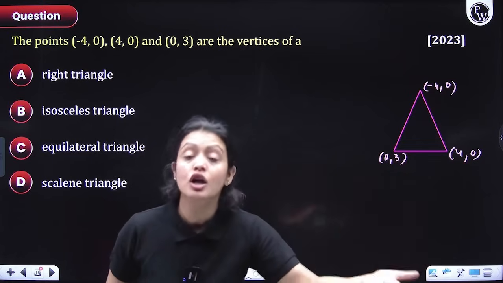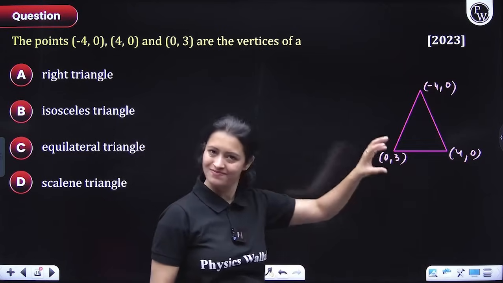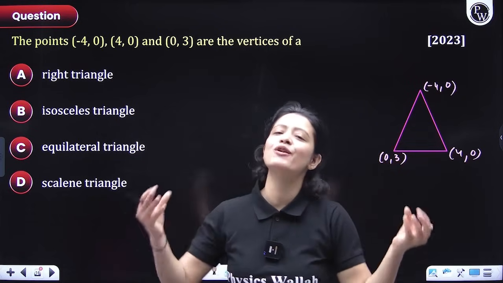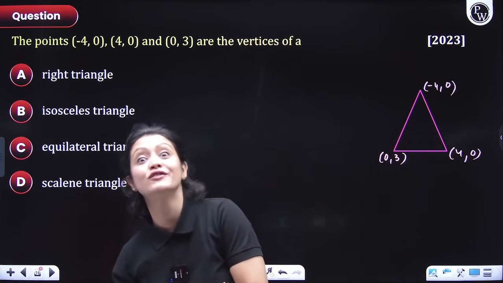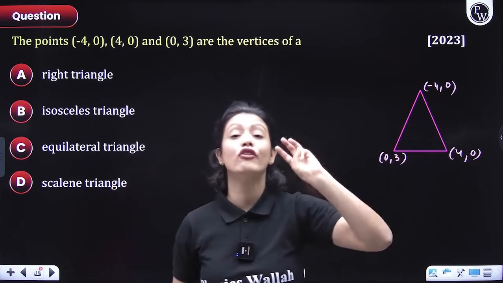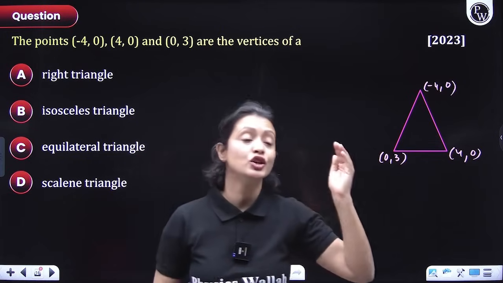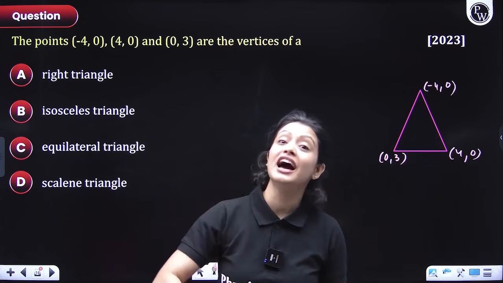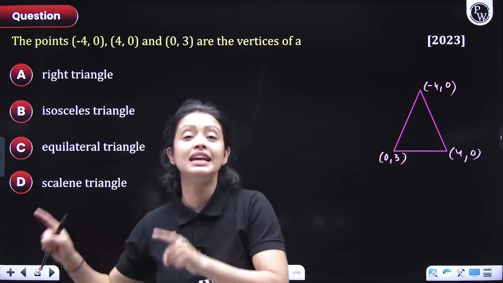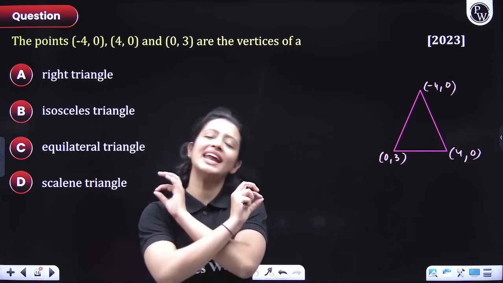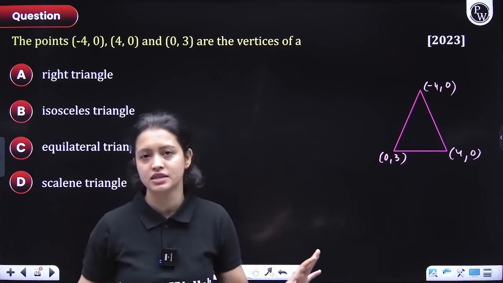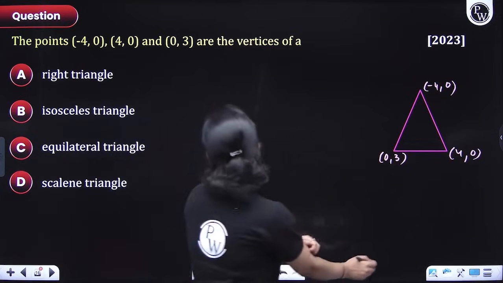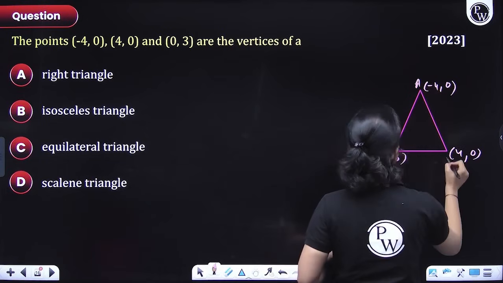How will we do that? For that, again, we'll figure out the distances. The 3 distances, the 3 side lengths we'll figure out, and then we'll see whether the sum of squares of any 2 sides is equal to the square of the third side or not. Remember, if for 3 side lengths A, B and C, the sum of squares of any 2 sides is equal to the square of the third side, then by the converse of Pythagoras theorem, the triangle has to be right angled. So in any case, you have to figure out side lengths to specify which type of triangle it is. So chaliye, let's do this quickly, everyone. Let's suppose this is A, this is B, this is C.